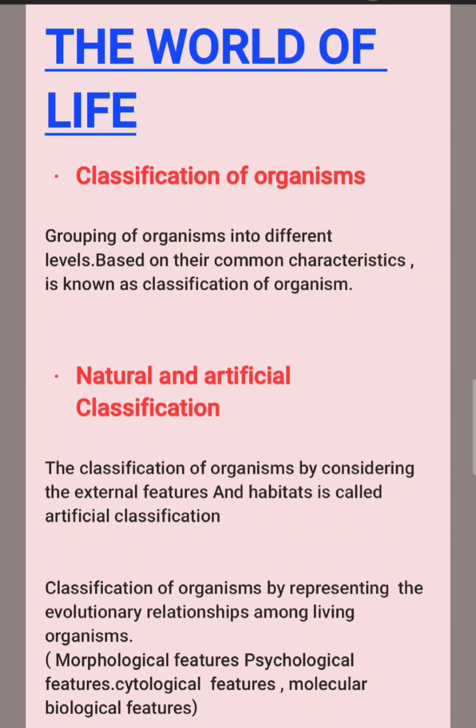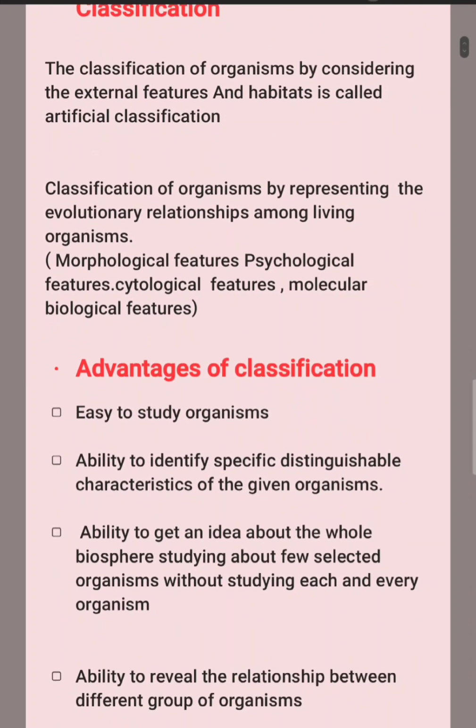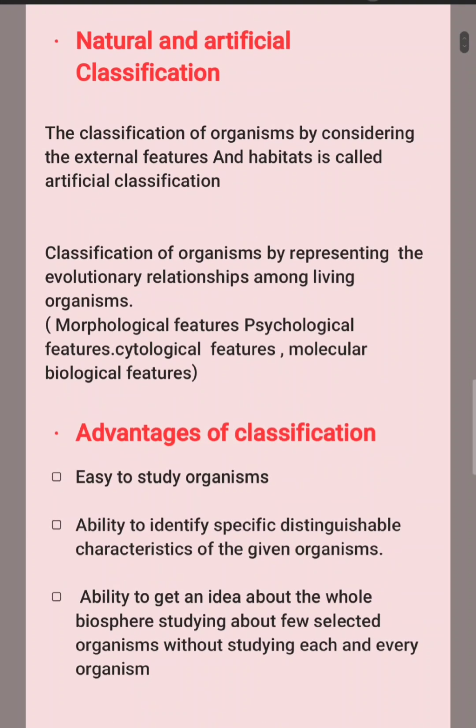Let's see what is meant by classification. Grouping of organisms into different levels based on their common characteristics is known as classification. There are two ways of classification. One is natural classification, the other one is artificial classification. The best classification type is natural classification. Let's see what is the difference between natural and artificial classification.